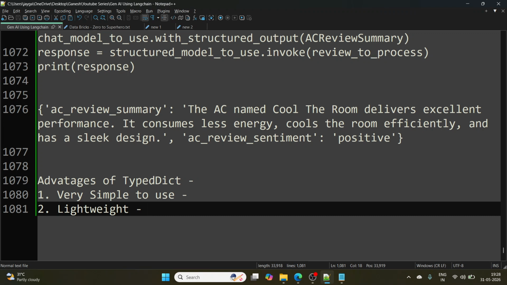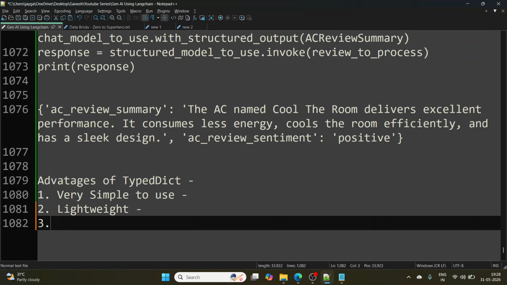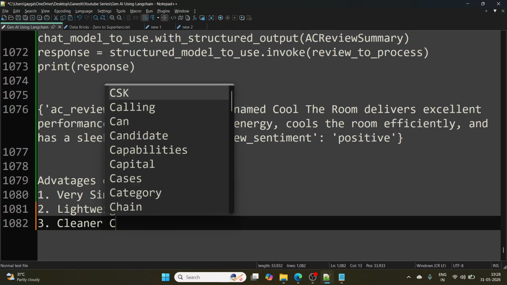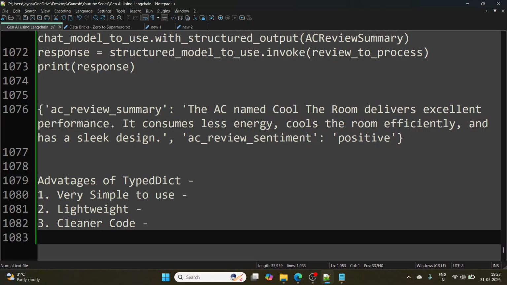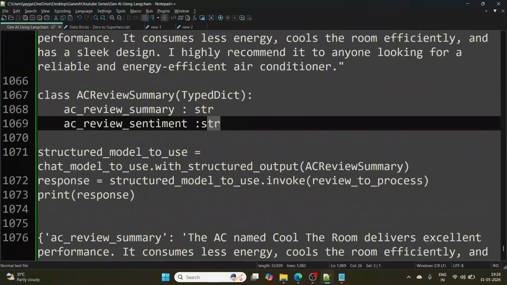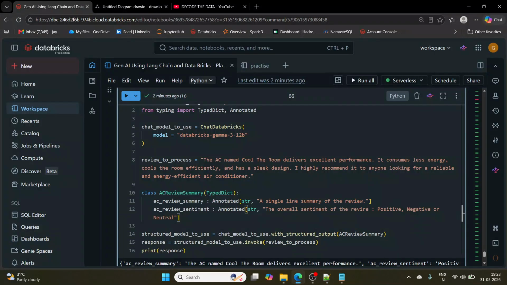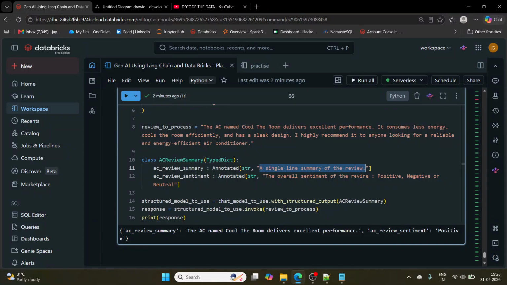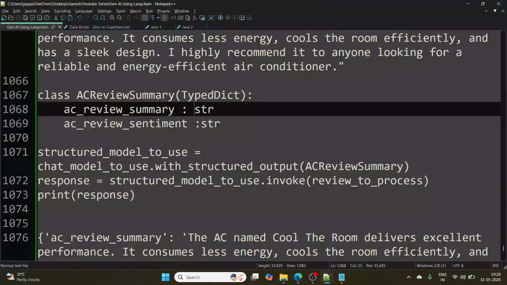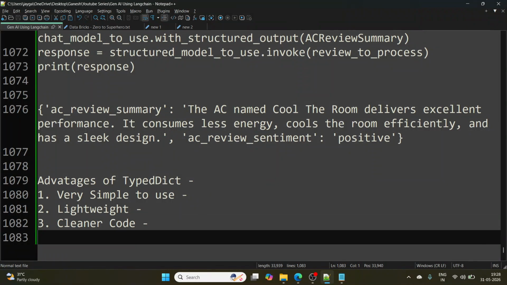Now, the third thing, cleaner code. If you see, simple and clean code. For the review summary, what I'm looking for is some description, and it should be a string. A simple and cleaner code, easier code.